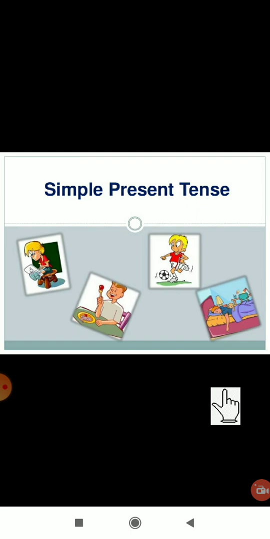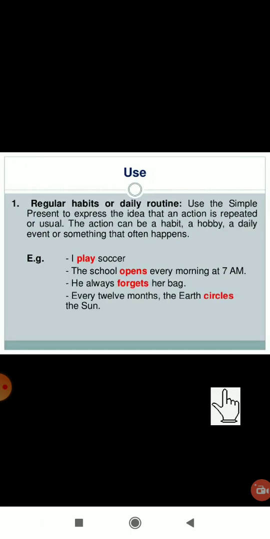Okay, so here some pictures are there, you can see what they are doing. Here 4 members are there, they are doing some action. Okay, each and every person is doing a different action. Let's see one by one. So what is the use of simple present tense? Okay, that is to show the regular habit or daily routine. Okay, to show the regular habit or daily routine, we usually use simple present tense.